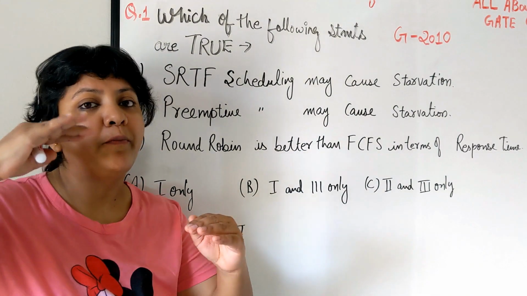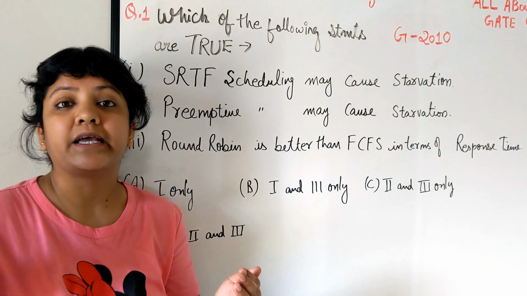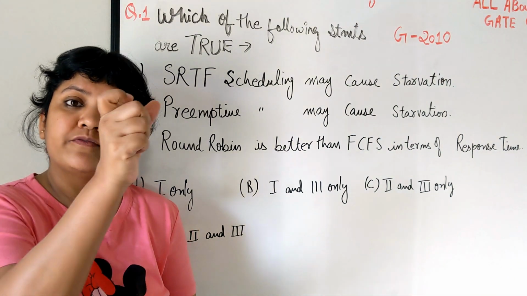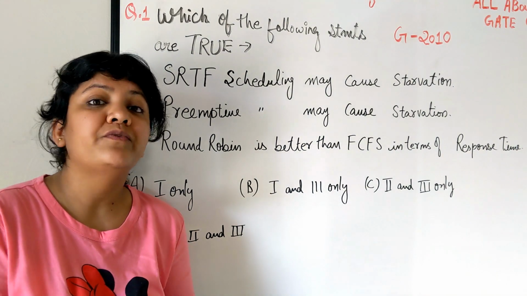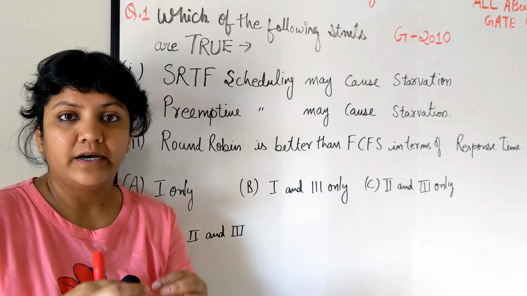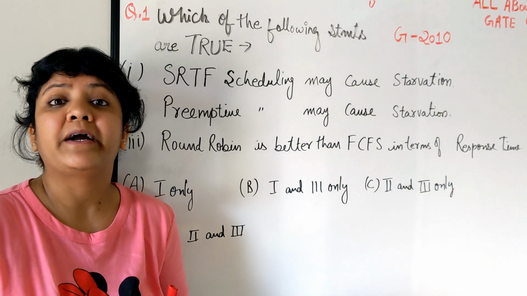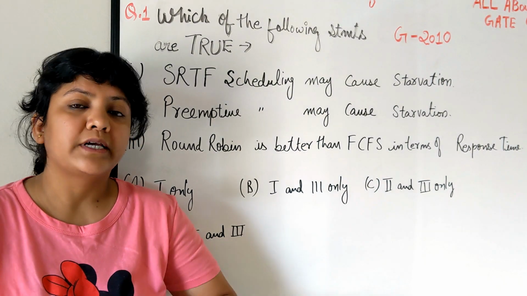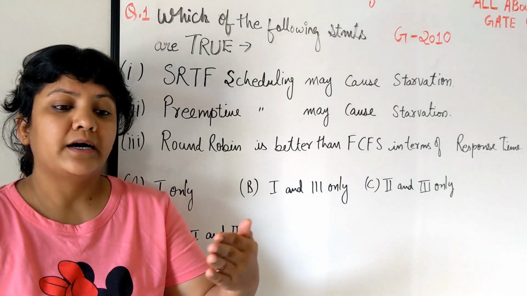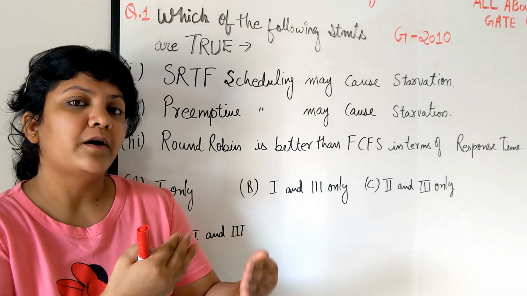Now everyone go back to the SRTF algorithm and think what it actually is. Shortest remaining time first means that out of the available processes in the ready queue, whichever process requires the shortest time at this moment will be selected by your scheduler. So suppose a process X needs more burst time to execute and other processes that are shorter than X keep coming up in the queue.